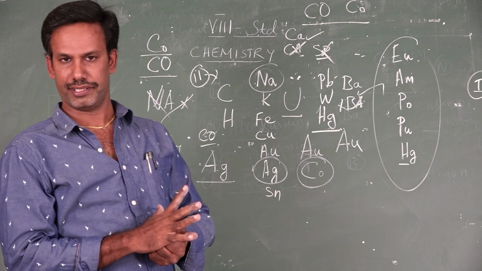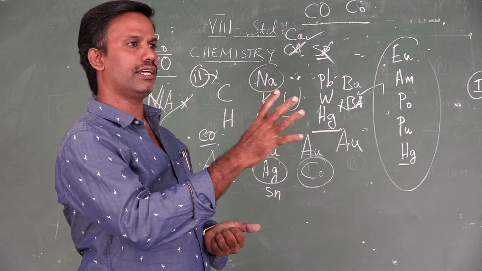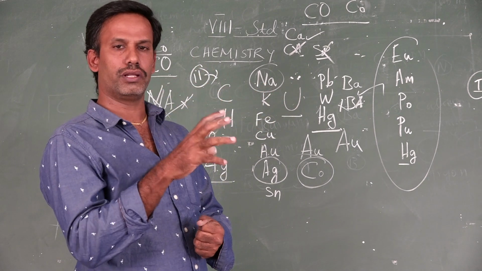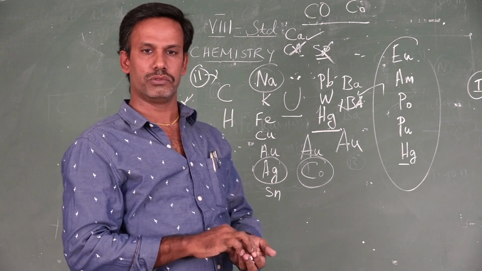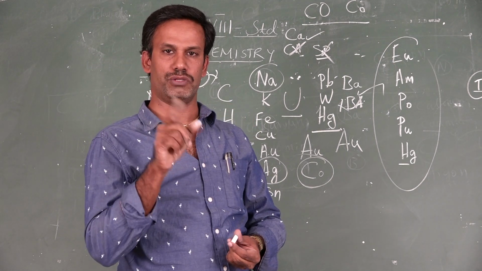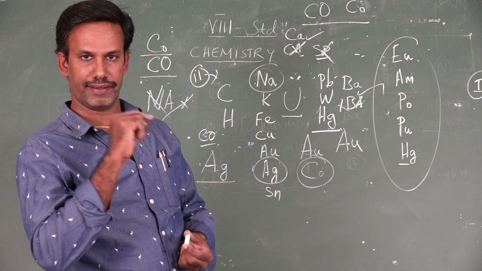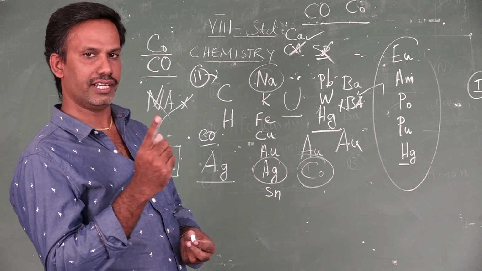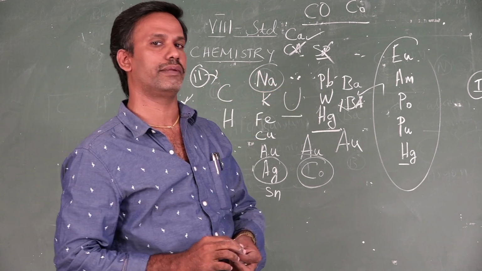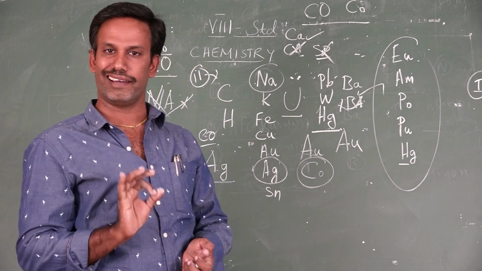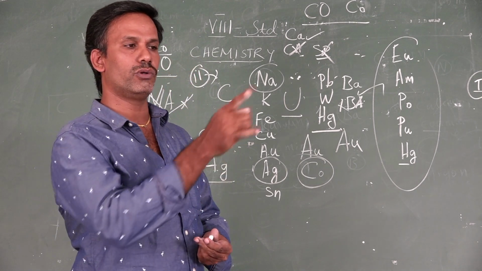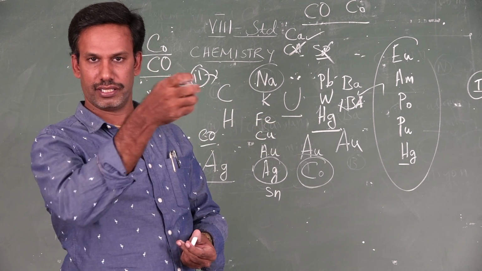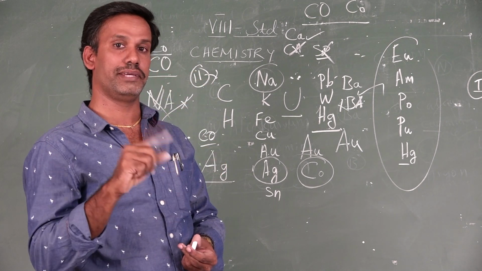How are they created, sir? They are formed by the addition or removal of an electron. If one electron is removed from a neutral gaseous atom, it forms a positive charge, that means a cation. I have explained this with carbon, C plus and C minus. C minus says that there is an extra electron in a neutral carbon atom. For example, carbon has 6 electrons; if one more electron is added, it becomes C minus. If one electron is removed from the neutral carbon atom, it becomes C plus.